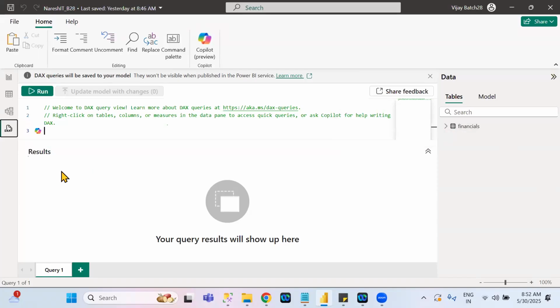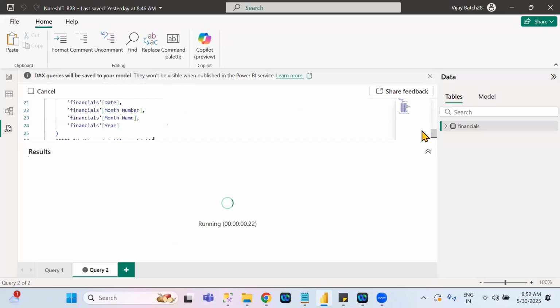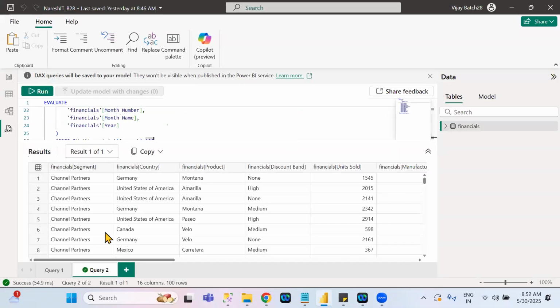Then what are all the things we can do in DAX query view? If you see the table data results, right click on this particular table, you will see quick queries, right? Show top 100. Then see here. Did you see? For each and every column in the table, the records, you can see the results here. And meanwhile, did you see some auto-generated DAX? This is the DAX. It is auto-generated, taken care of by Power BI.